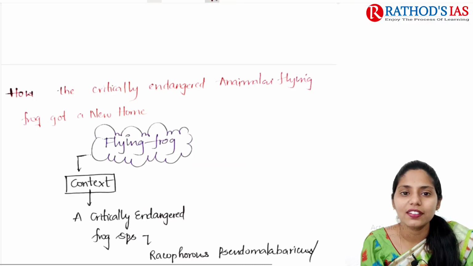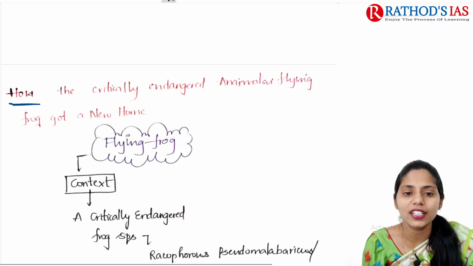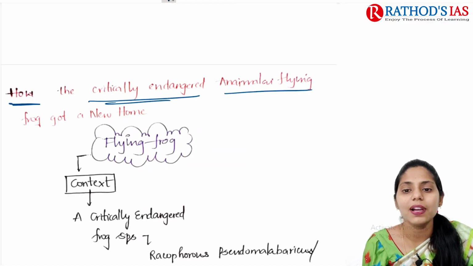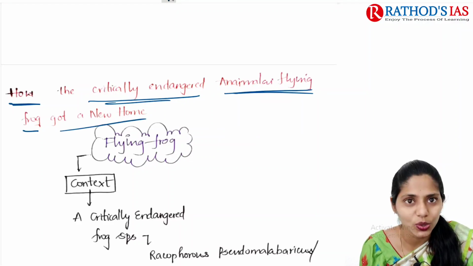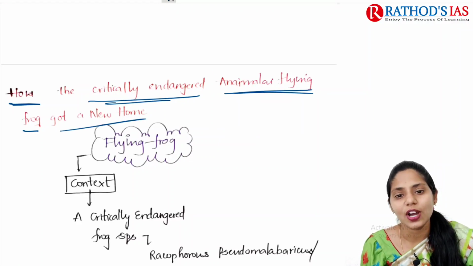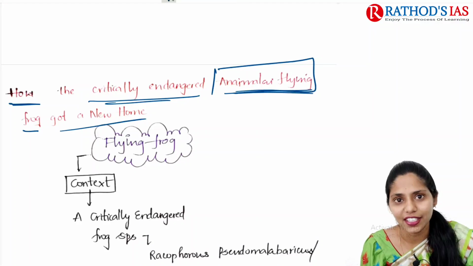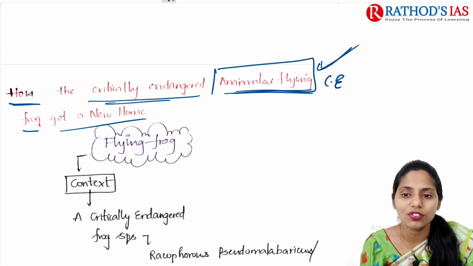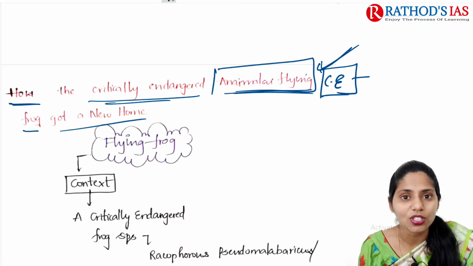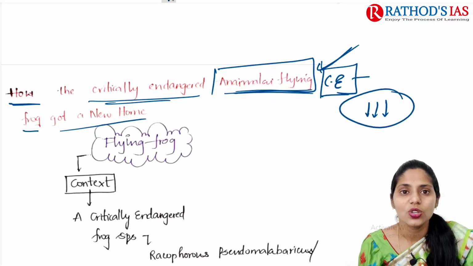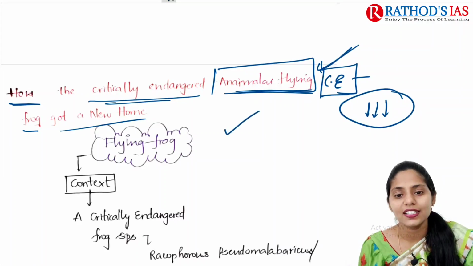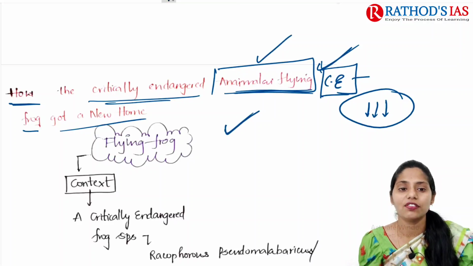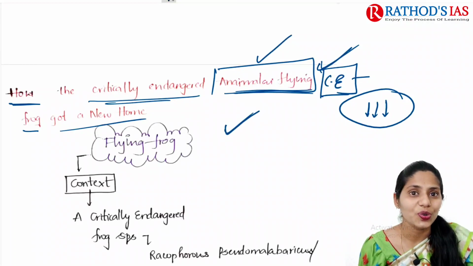Now let us see one interesting article, that is how the critically endangered Annamalai flying frog got a new home. So this article is talking about the Annamalai flying frog. It is a critically endangered frog. Because of loss of habitat, the number of these frogs is decreasing. So one interesting thing said in this article is that this Annamalai flying frog, which is critically endangered, got a new home.